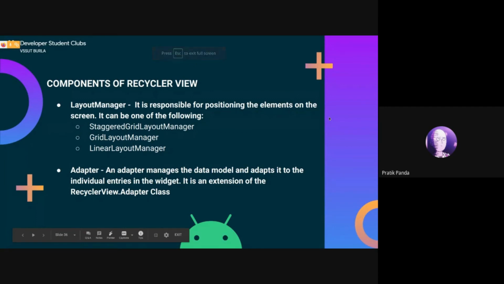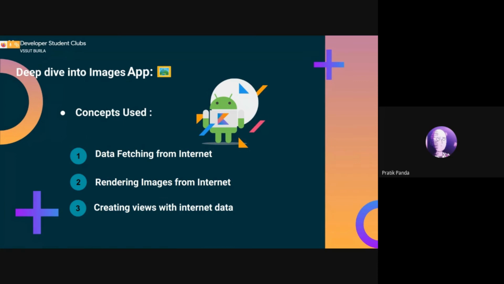So now moving on to the next topic that we'll be covering here, which is the images app. This covers the following concepts: data fetching from the internet, the rendering of images from the internet using Glide, and creating views with internet data.